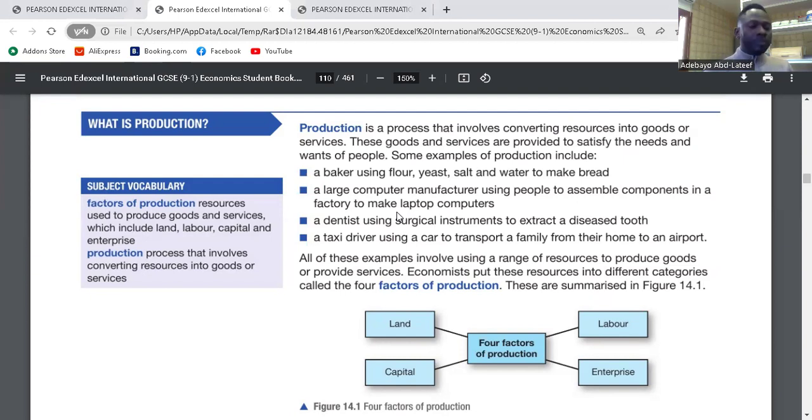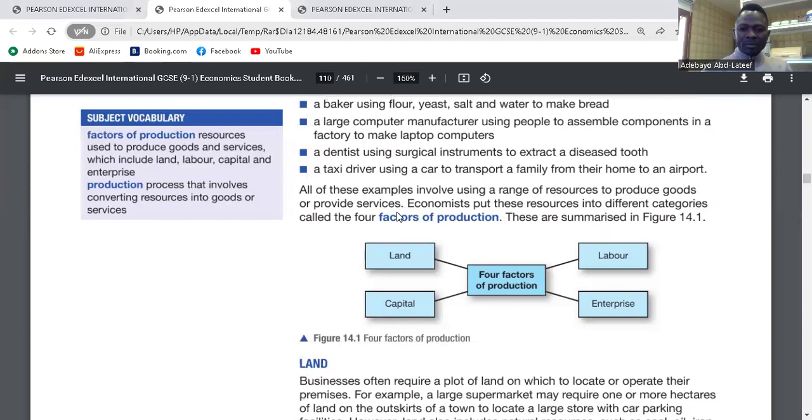Is it clear, please? So some examples of production include one, a baker using flour, yeast, salt, and water to make bread. That's production. A large computer manufacturer using people to assemble components in the factory to make laptop computers. Production. A dentist, production. A taxi driver, service, but it's production too. All of these examples involve using a range of resources to produce goods or provide services.